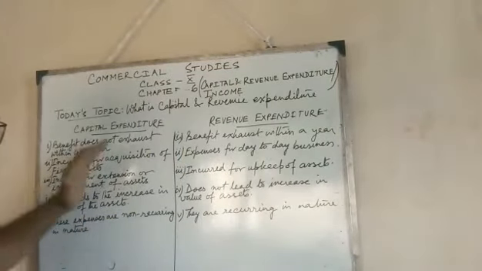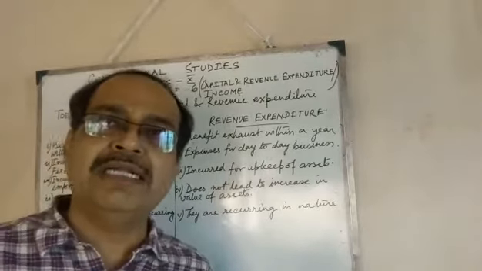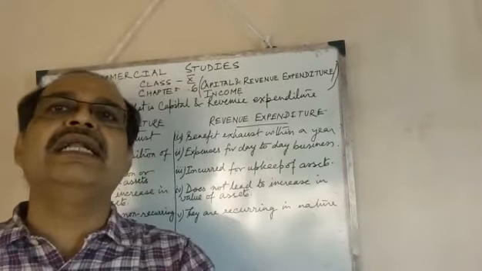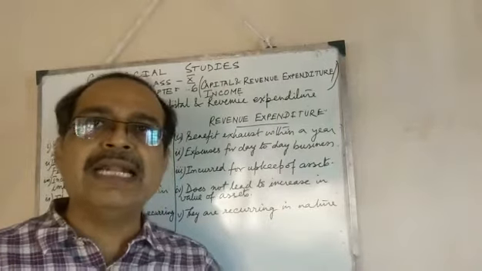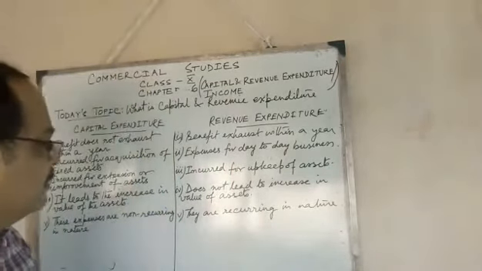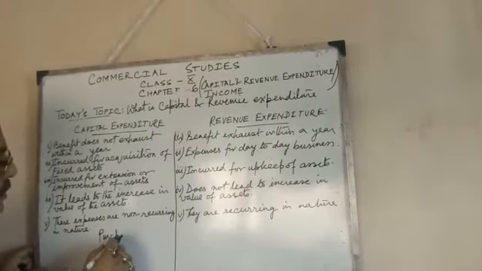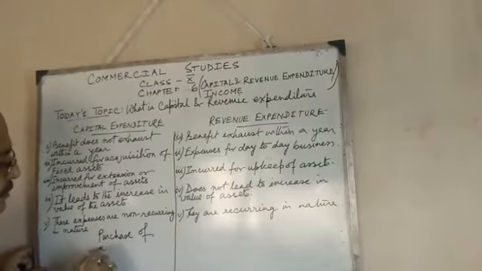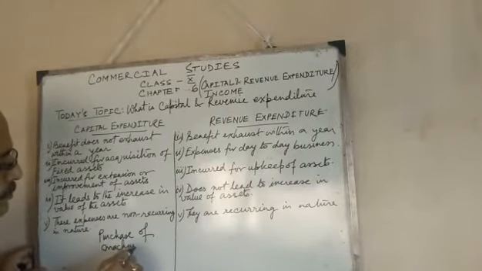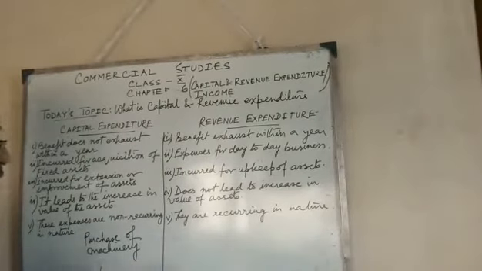Next one, capital expenditure is non-recurring in nature, but revenue expenditure is recurring in nature. So, for example, purchase of an asset, purchase of machinery.